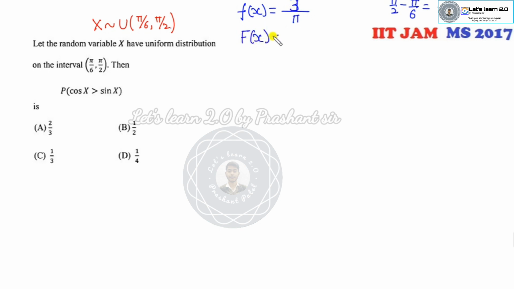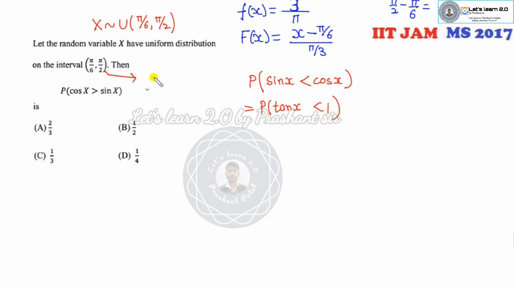And again, I can write it in terms of the CDF also. So x minus the lower limit, divided by the difference, which is pi over 3. Now your target is to find the probability of sin x less than cos x. So I can write this as tan x less than 1. In which quadrant are they talking about? They are talking about the first quadrant. So what is the value in the first quadrant where x will be? It is less than pi by 4. Fine. So I can write this as the CDF of pi by 4.